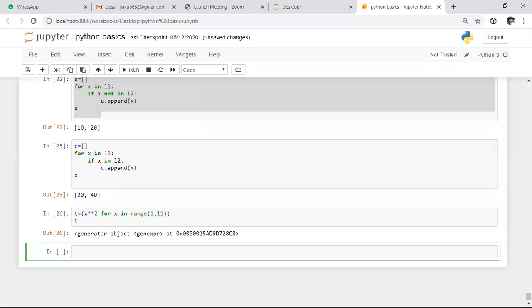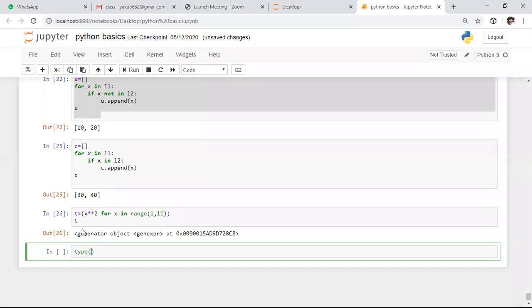So here, whenever you try to create a tuple dynamically by using comprehension, it creates a generator. Why? Because tuple is an immutable data type, so we can't create a tuple dynamically. That's why it creates a generator object. So whenever you try to observe the output of this tuple, it returns the reference address of this generator.